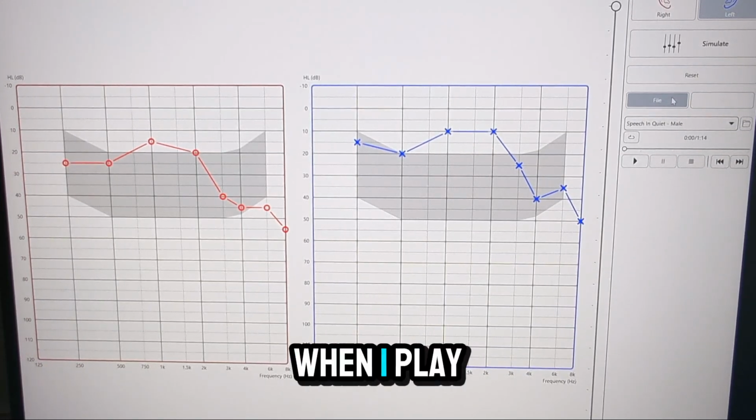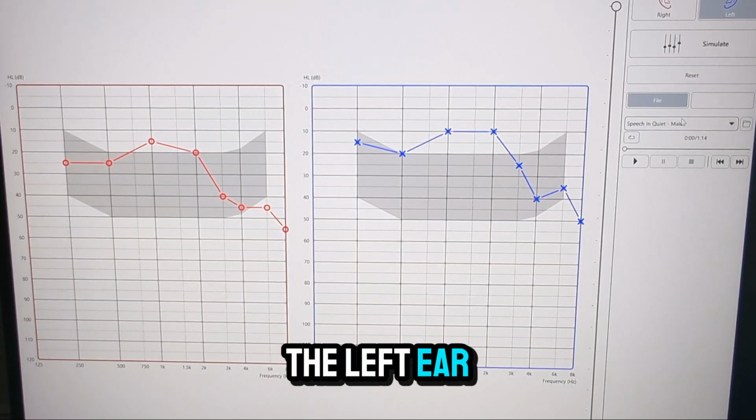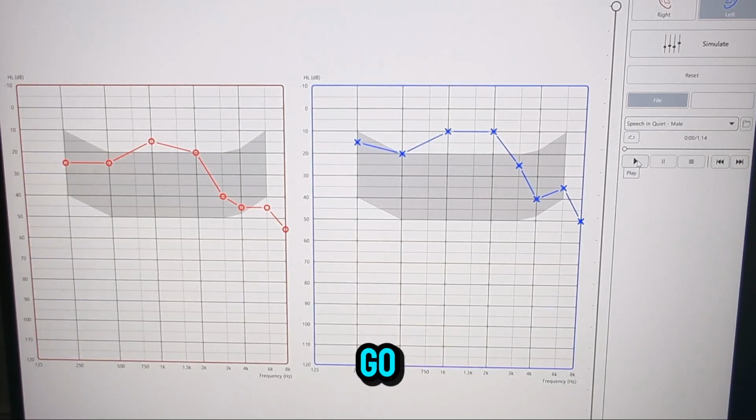So when I play it, I'm going to start with the left ear and we're going to go with the male voice, and here we go.